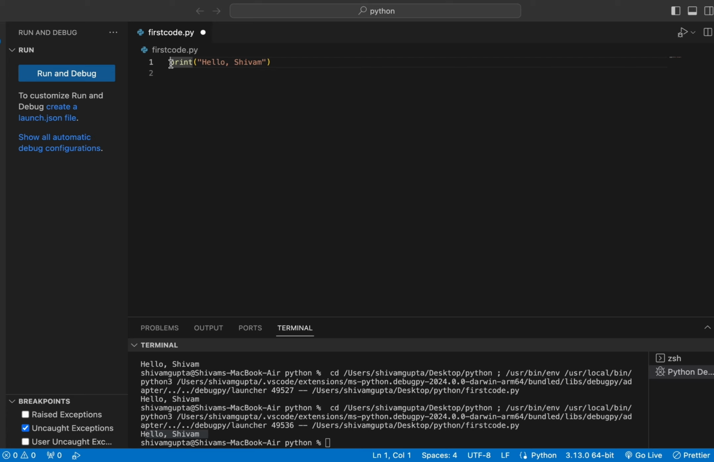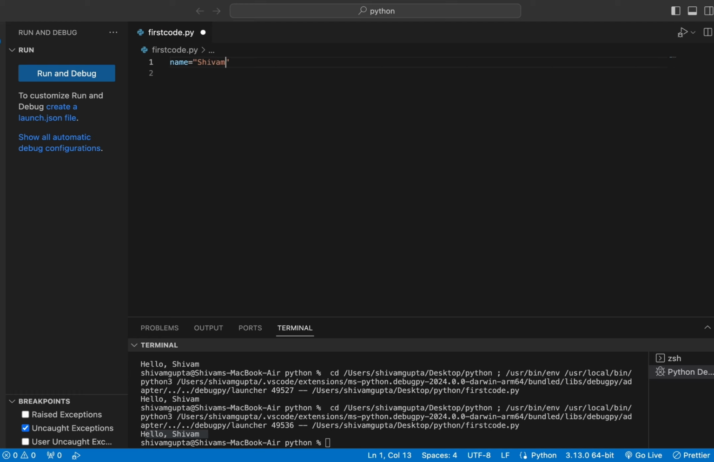Now after this, let's do one case. Let's remove this print function from here. Now let's write a variable name. Do not worry, I will explain what a variable really means. For example, I will write a variable named name, and I will simply write here my name, which is Shivam.